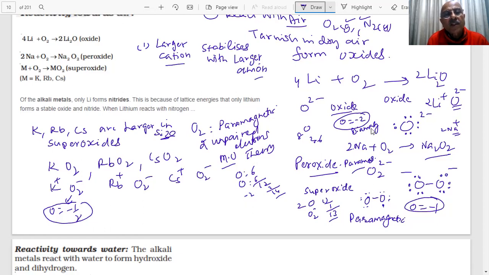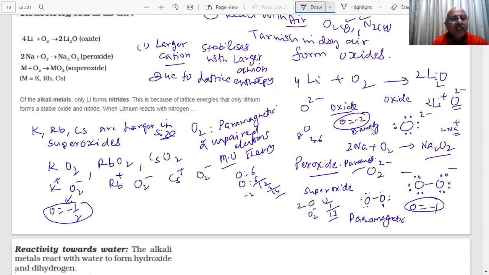This is due to lattice enthalpy. Larger cation, larger anion will have more lattice enthalpy, so it will stabilize. Therefore, the larger cations form superoxides, and lithium does not form superoxides because the size of the lithium ion is very, very small. This is a very, very important point. Note down. Formation of oxides, reaction with oxygen is very important.